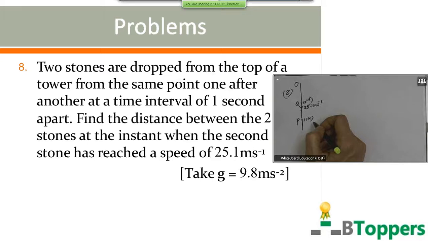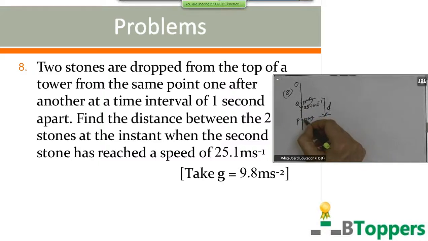The two stones are dropped one after another with a time gap of 1 second. Therefore, the second stone will pass through the same point through which the first stone has passed, but 1 second later. Both the stones move along the same vertical line here. So if Q is the position of the second stone at the given instant, then it has a speed of 25.1 meter per second, and P is the position of the first stone. Let us suppose D is the distance between the two stones which I have to find.